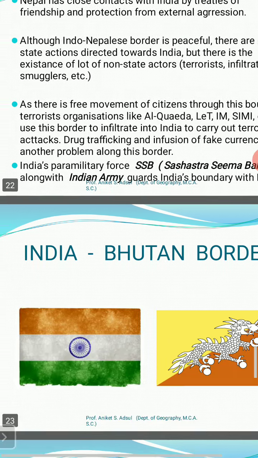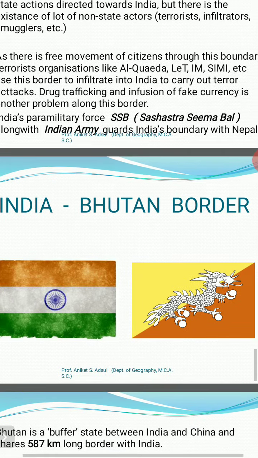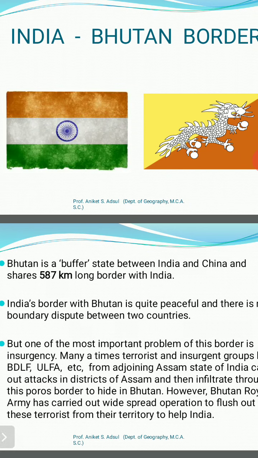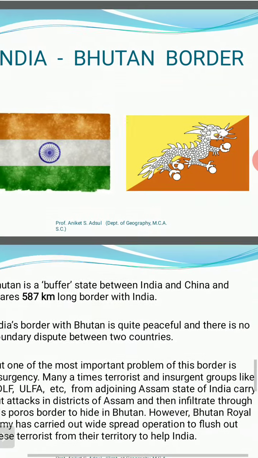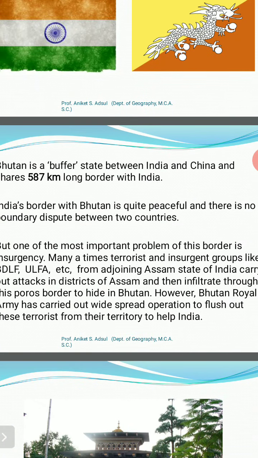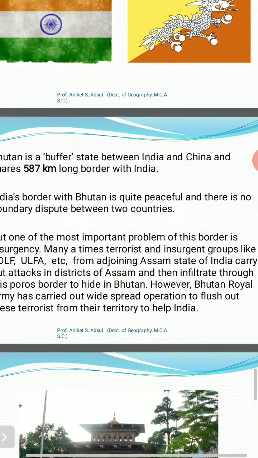The next, third and last country in today's topic is the India and Bhutan border. The Indo-Bhutan border extends for about 587 kilometers. Like Nepal, Bhutan is a buffer state, a buffer Himalayan kingdom between two big neighbors, the northeastern part of India as well as the Tibet province of China. India and Bhutan are pretty much friendly countries. They have signed certain friendly treaties, and hence the two countries have a cordial relationship.